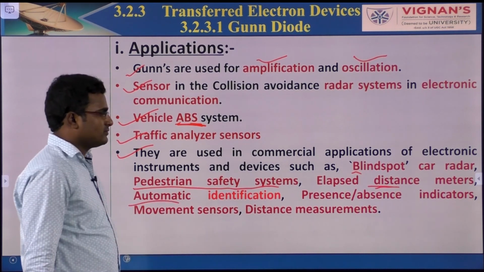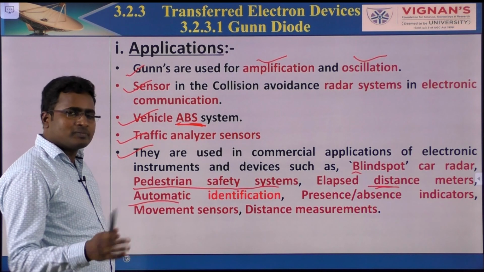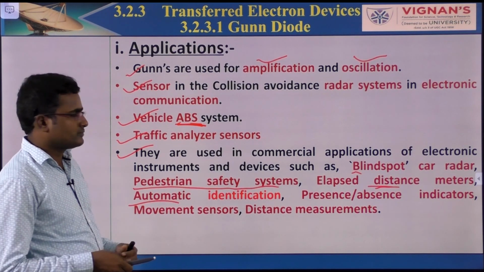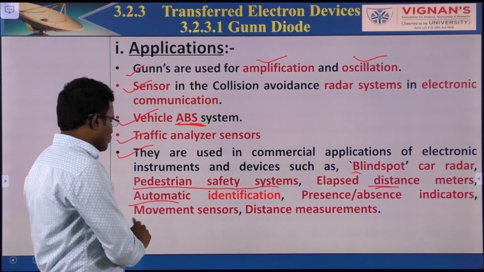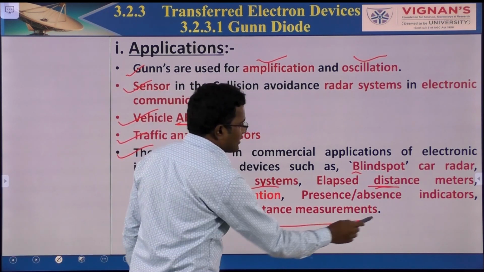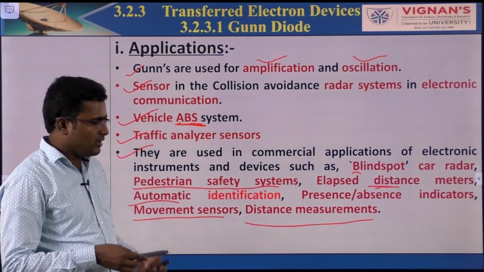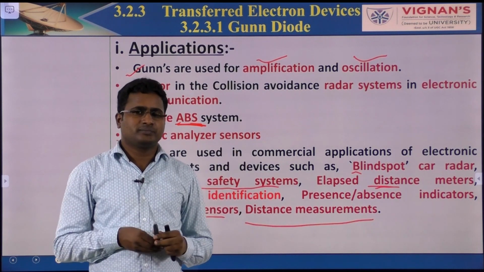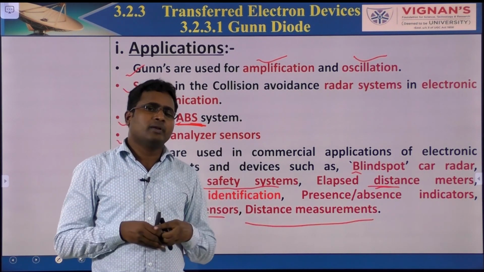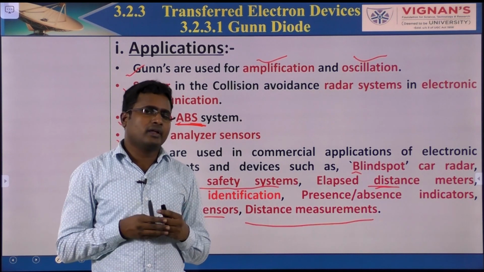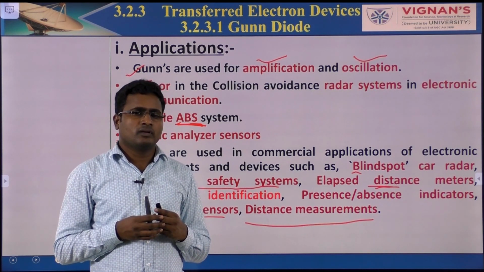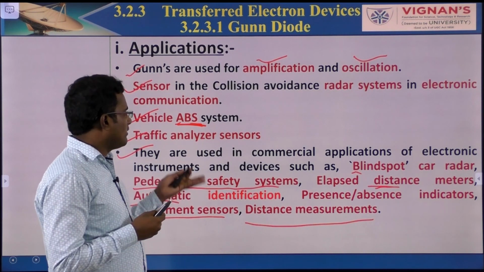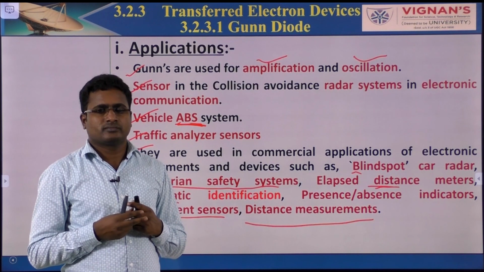Other uses include blind spot car radars and pedestrian safety systems, distance meters and elapsed distance meters for identifying distance, automatic identification of presence and absence, meaning whether a person is present here or not, indicators, movement sensors, and distance measurement, meaning how much distance there is from this point to that point. So these are the applications of the Gunn diode. Many other applications also exist, but briefly I have given the applications.